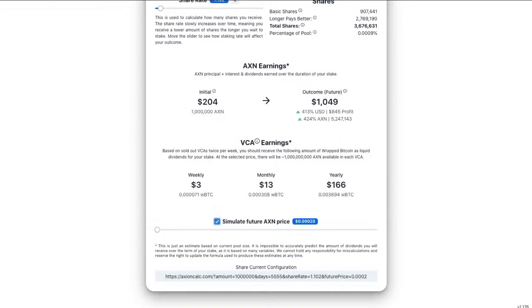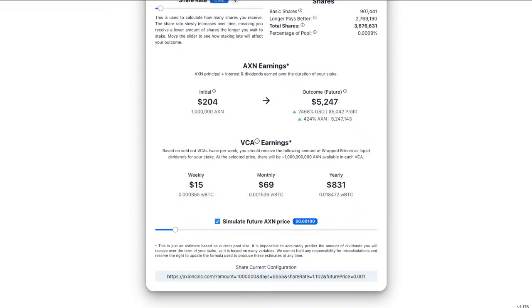Now, let's simulate the price, and let's move to a double. So we're at 0.0002, which is approximately the price at the moment. Let's move up to 0.0004, which is a doubling of the price. That would move it to $6 a week. So you can see how that would work. If we think the price is going to go up 3x or 4x, which is up to 0.0008, or 5x from now to 0.001, which I think is quite reasonable. In fact, I think it's going to blow well past that, but let's just use that for argument's sake.